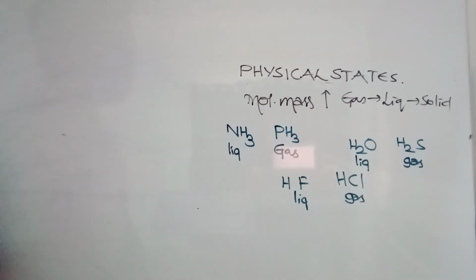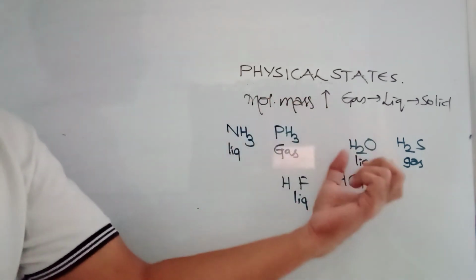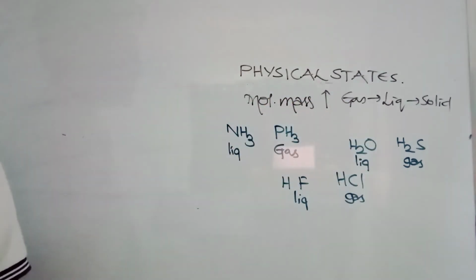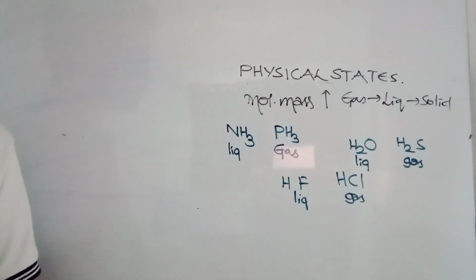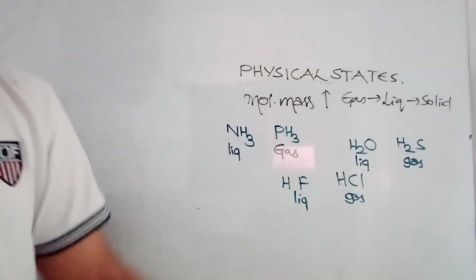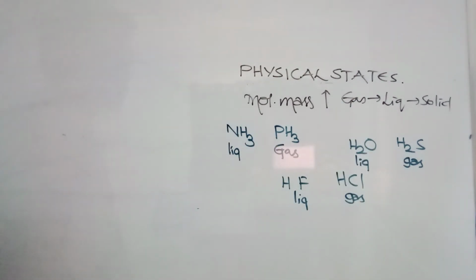intermolecular hydrogen bonding. In ammonia, hydrogen bonding is there, in water hydrogen bonding is there, and even in HF also. But in PH3 and H2S and HCl, there is no hydrogen bonding. Because of no hydrogen bonding, you can say they are gases. But because of intermolecular hydrogen bonding, ammonia, water, and HF type of compounds are going to be in liquid state. So physical states are going to depend on this particular concept.